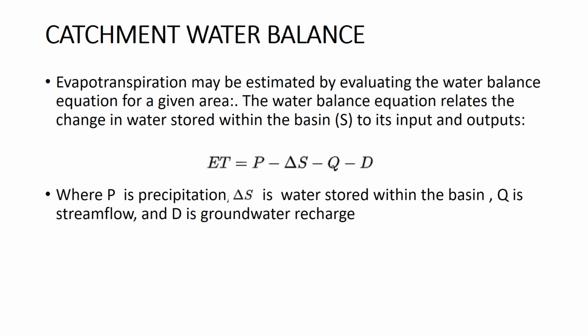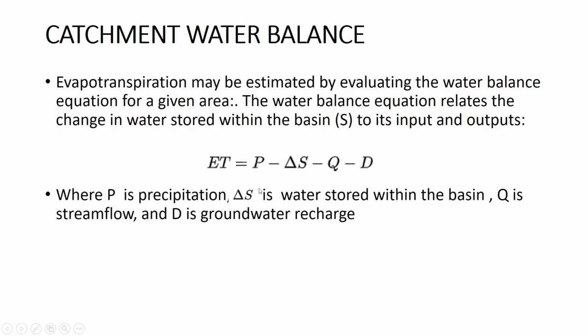Catchment water balance. Evapotranspiration may be estimated by evaluating the water balance equation for a given area. The water balance equation relates the change in water stored within the basin to its inputs and outputs. You can see here the equation of evapotranspiration. So P is precipitation, minus S is water stored within the basin, minus Q is stream flow, and minus D is groundwater recharge.